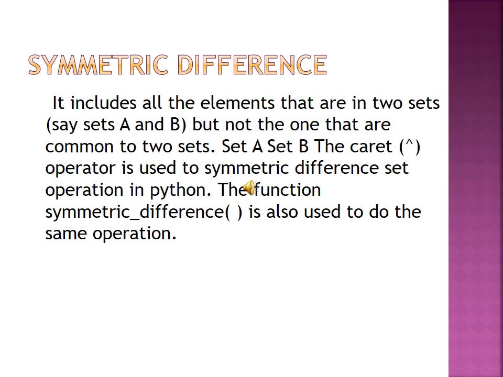It includes all the elements that are in the two sets, say set A and set B. Look at this diagram. The page number is 161. Did you understand? But not the ones that are common to the two sets. It includes all the elements that are in the two sets.